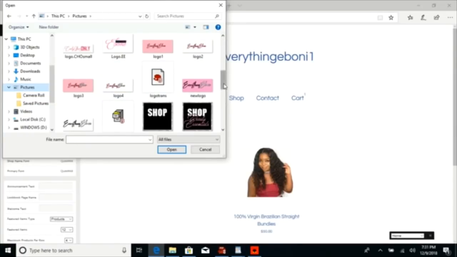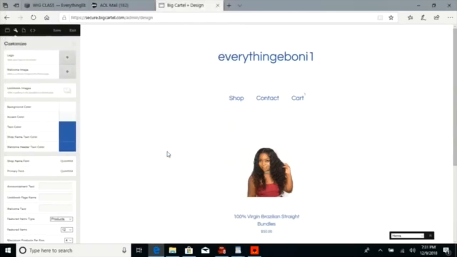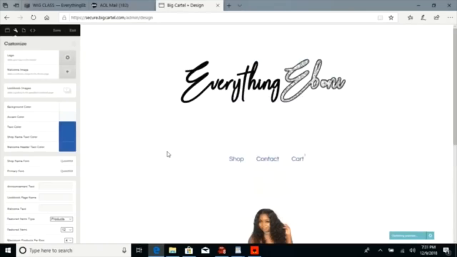I got so many logos on here. Alright, I'm going to use this one. Right, so you add your logo, you wait for it to load, and every time you add something on this side, it's going to pop up over here. Bam, my logo is over there.